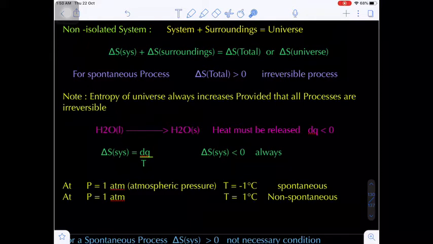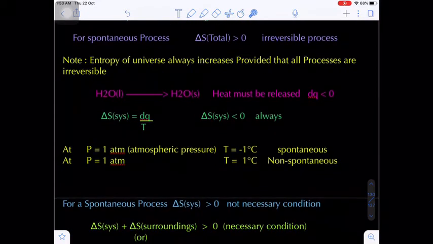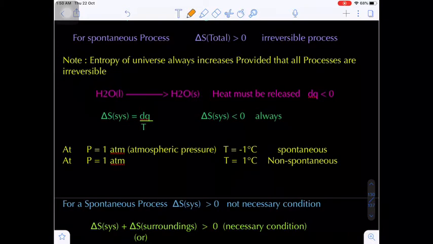If the process is reversible, the change in entropy becomes 0. If the process is irreversible, then only the change in entropy becomes positive, that means entropy increases. Now we are taking one example here, H2O liquid and H2O solid. Do you know the solid state of water is called ice? This is a water-ice system.